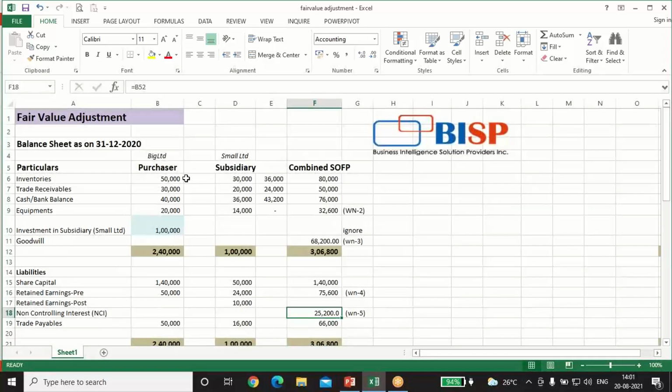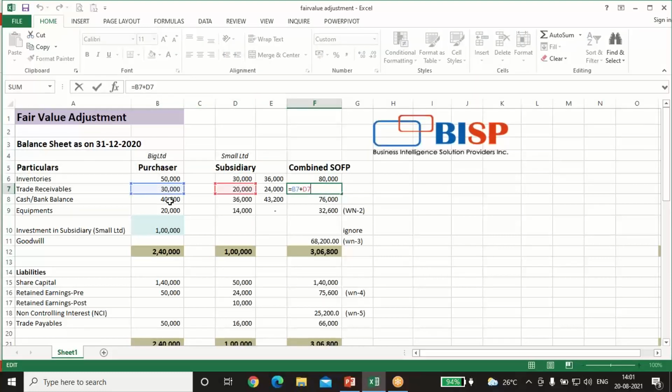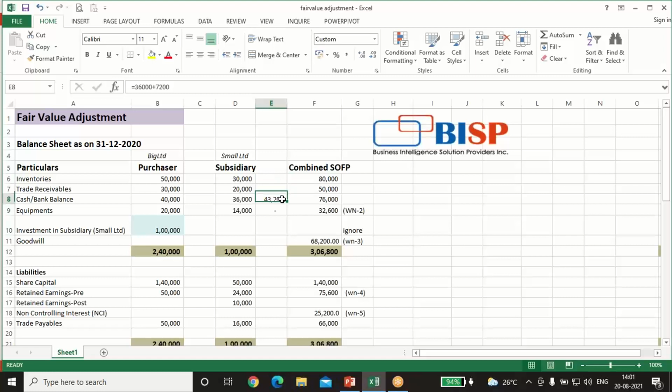Now we'll just add all these elements, that is 50 plus 30 comes to 80, 30 plus 20 comes to 50,000, 40 plus 36 is 76. Just a moment. Okay, 20,000 plus 14,000 comes to 34,000. No, we can't add these 14,000. Did you realize why?